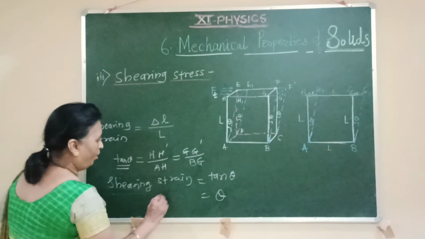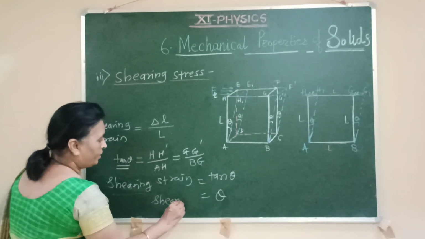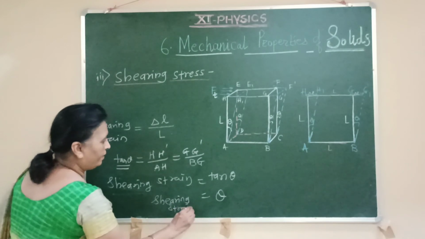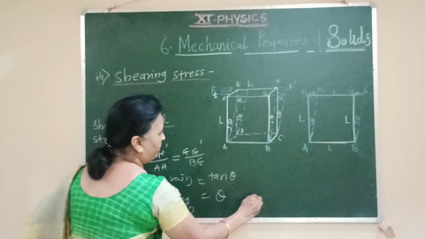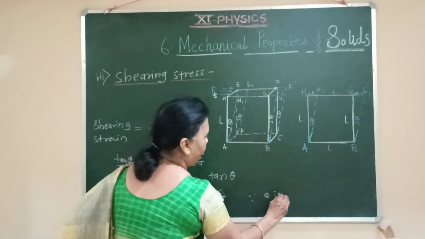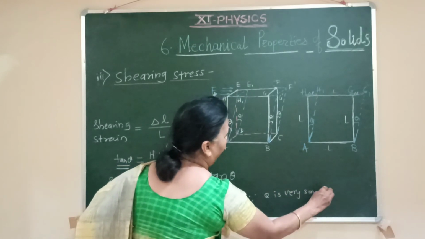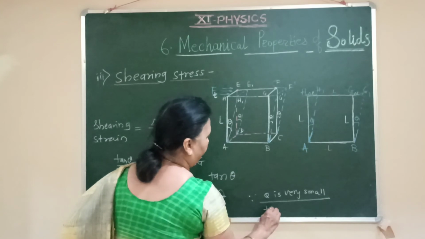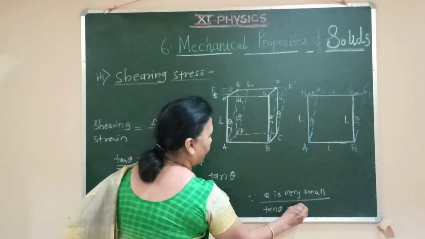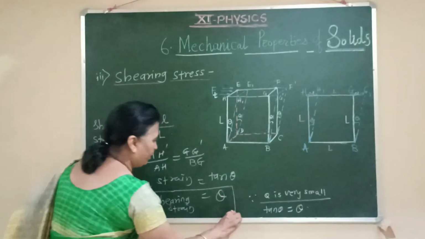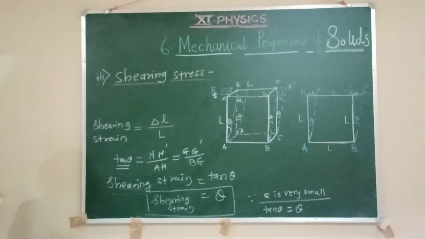So you can have the formula for shearing strain, that is equal to theta, since theta is very small, and because of that tan theta can be considered as simply theta. So we get the formula for shearing strain as simply theta.